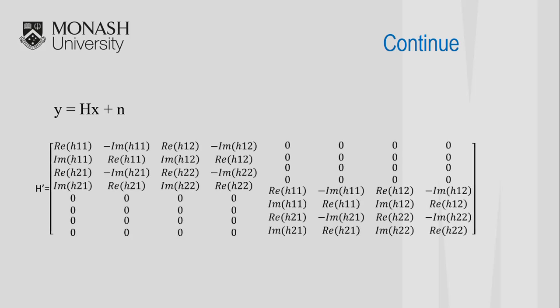Then, to use the relationship for the multiple input, multiple output system, we have to rewrite the channel matrix H to an 8 times 8 matrix, which looks like this. Then, we have to write the relationship in a new form, which is this, where this Y contains the information from the first antenna and the second antenna received in the first time slot and the second time slot.